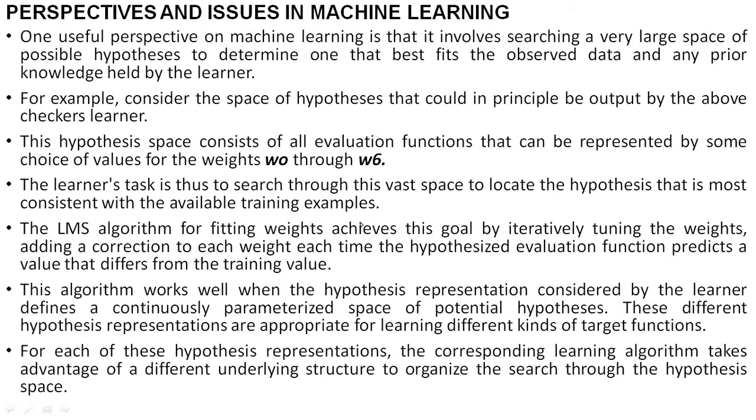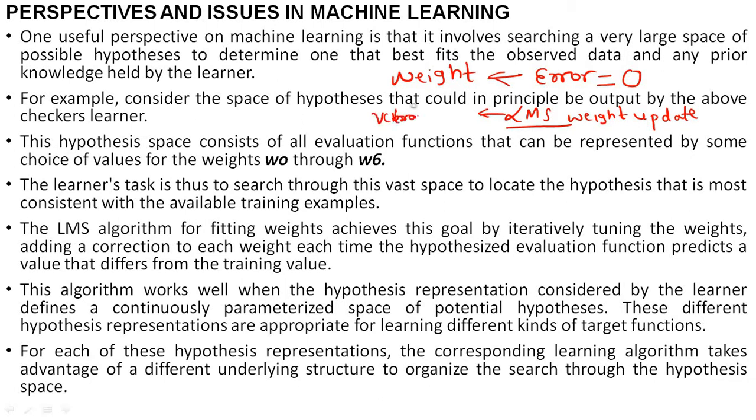To estimate the error in the previous example, we are changing the weight values. So the weight values have been changed. To estimate the error in the hypothesis, our perspective is to reduce the error to 0, and we have applied a rule called the LMS rule, the LMS weight update rule. So what's the job of this LMS rule? It will reduce the value of V train of B minus V cap of B.